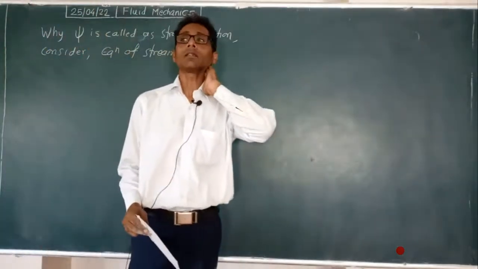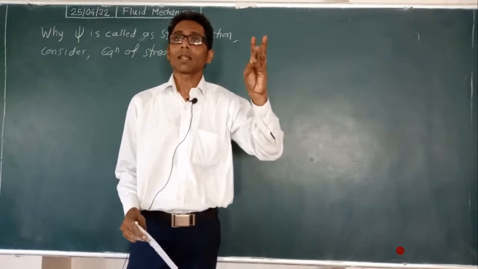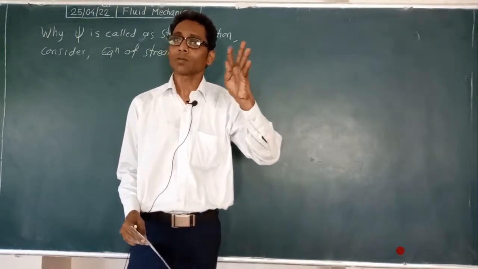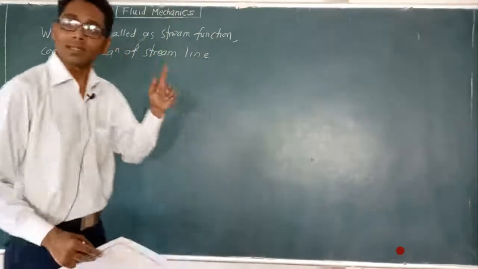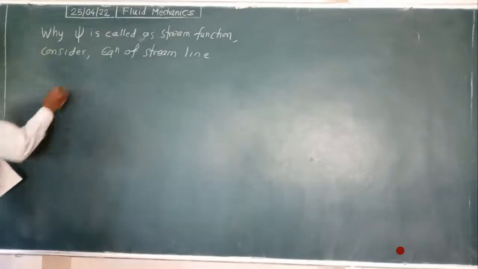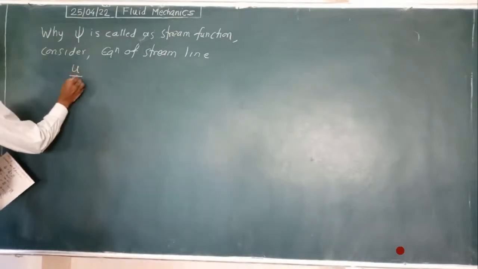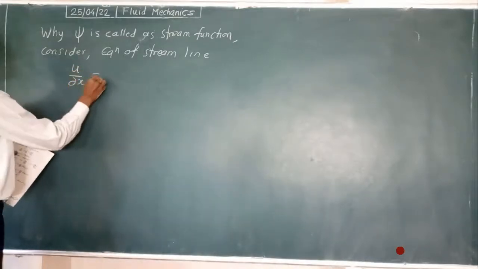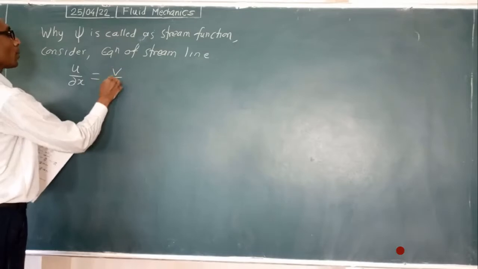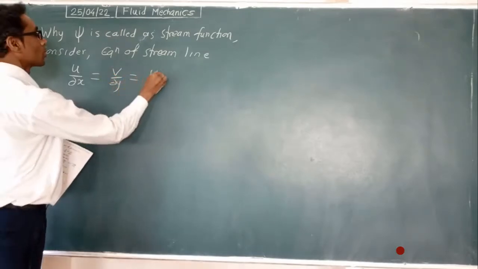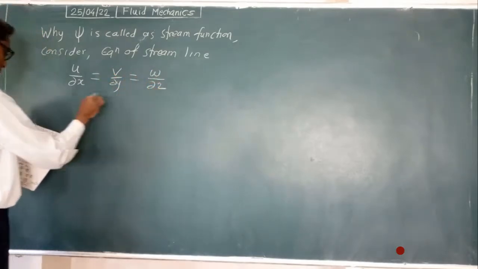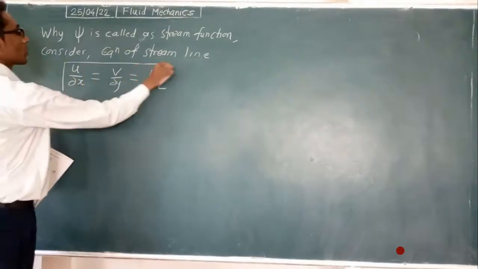That was in the lecture on flow lines: path line, streamline, streak line. In the streamline, we had written the equation this way: u upon dx is equal to v upon dy is equal to w upon dz. This equation we had taken.